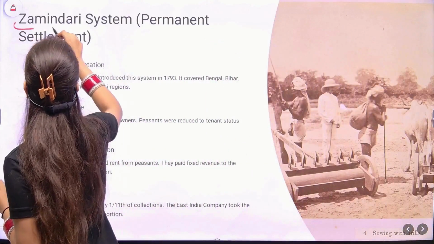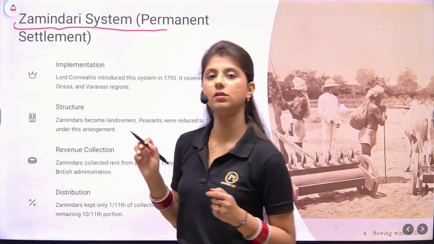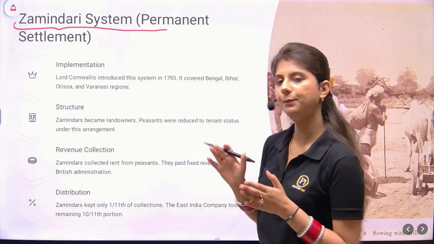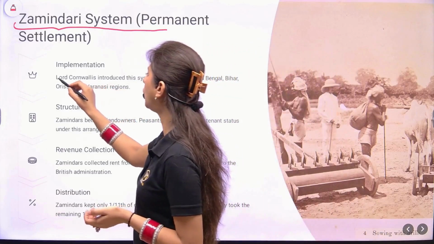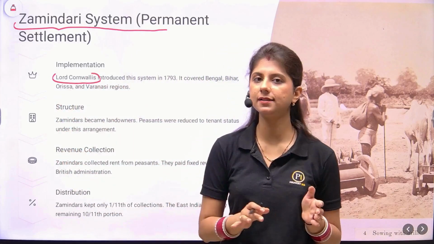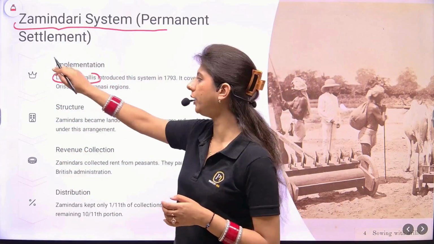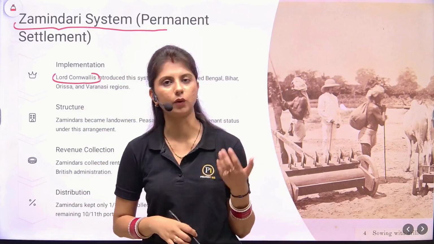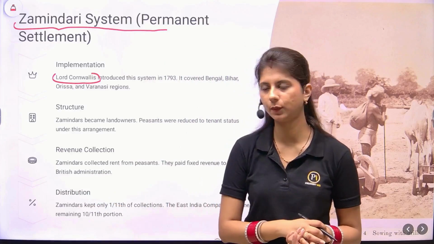First up is the Zamindari system, also known as the permanent settlement system. This was implemented by Lord Cornwallis. Now, the aim of these PPTs is to make you understand that when you are reading a topic, what all key points you need to keep in mind. This is how you can even make your notes. This will help you in answer writing as well.